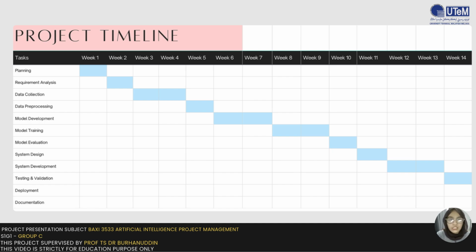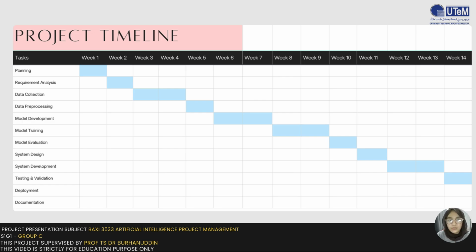Phase 4, which is evaluation and system design, started from week 10 until week 11. In week 10, our model evaluation was conducted to assess performance. Then in week 11, the system design was planned to integrate the model into the overall system. Phase 5, system development and testing, started from week 12 until week 13. System development took place in week 12 and 13, followed by testing and validation to ensure the system works correctly and meets the requirements.